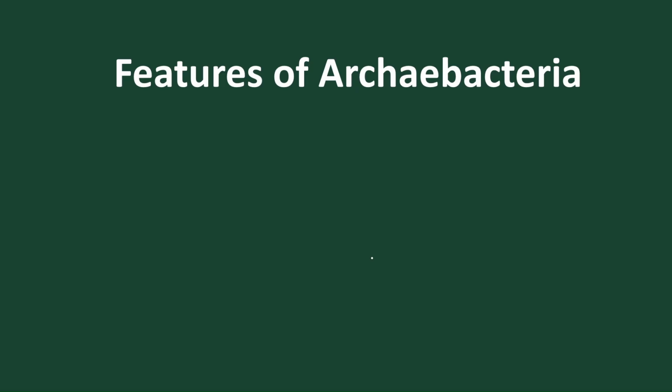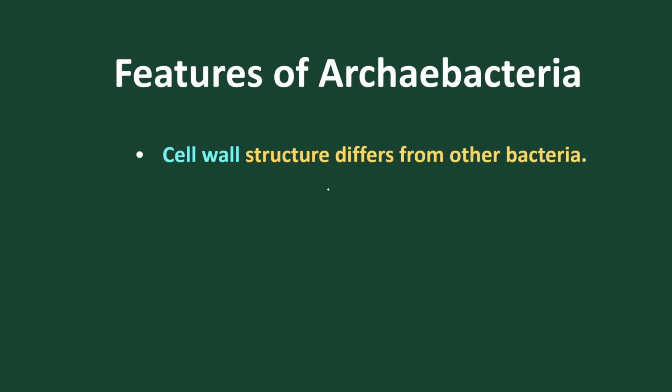Let's move into the features of archaebacteria. In archaebacteria, the cell wall is present like in bacteria, but they don't contain peptidoglycan, also called murein. Peptidoglycan means peptide and glycan. So they don't have peptides, and glycans are polysaccharides. So peptidoglycans are absent in their wall.